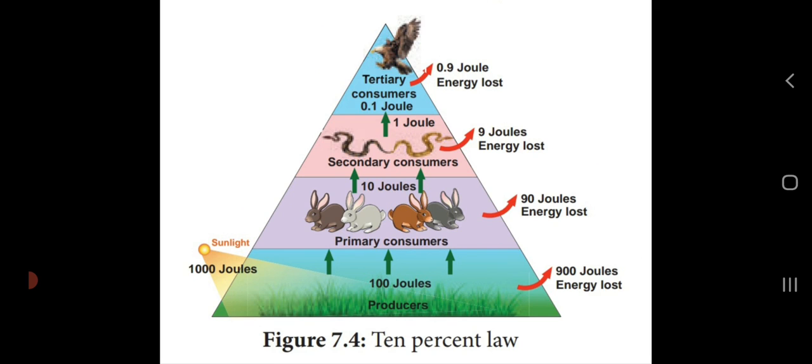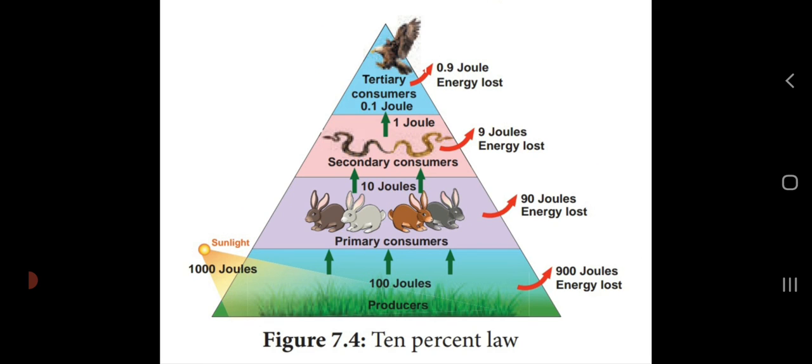Then these primary consumers are eaten by secondary consumers in the T3 level. They absorb only 1 joule out of 10. 9 joules is wasted in the trophic level.